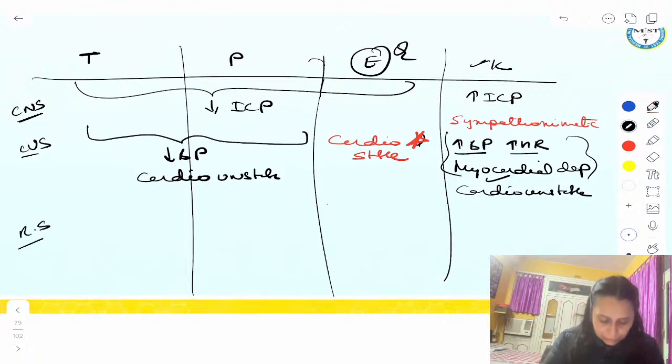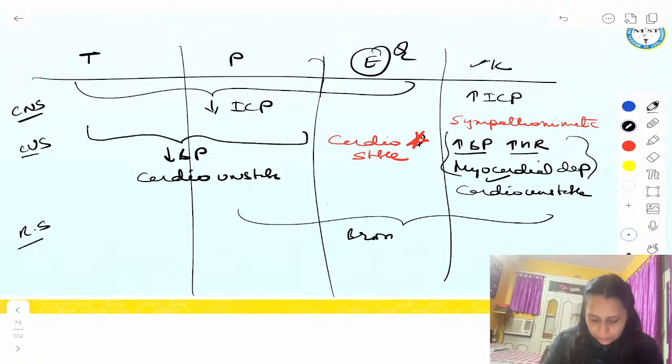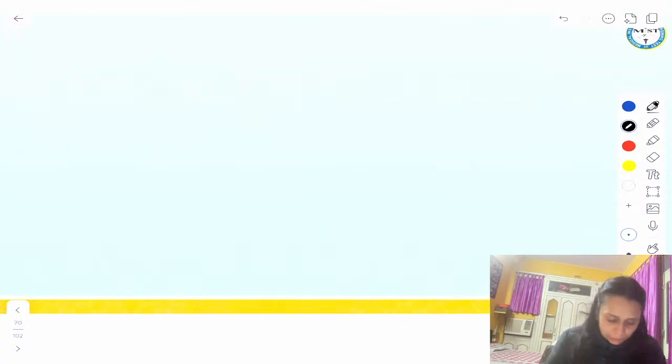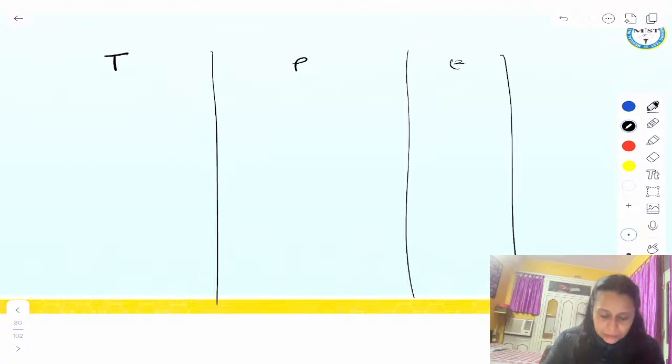Respiratory system. Guys, remember, all these 3 are bronchodilators: propofol, etomidate and ketamine. Thiopentone is a bronchoconstrictor. So which is a bronchoconstrictor? Thiopentone. You have to remember it. Okay. Thio, propo, etomidate, ketamine.